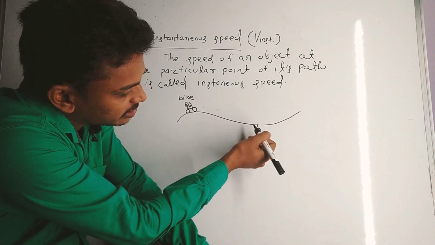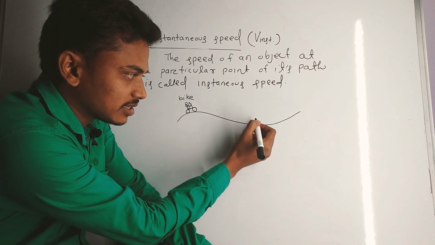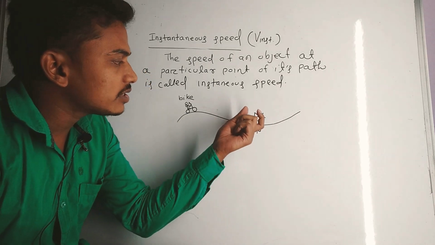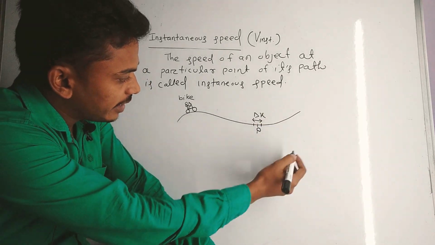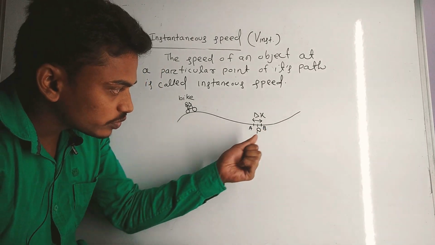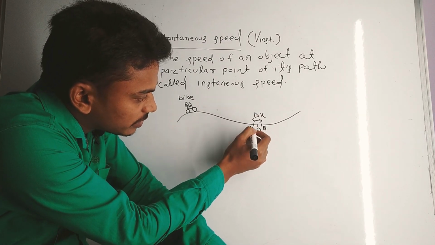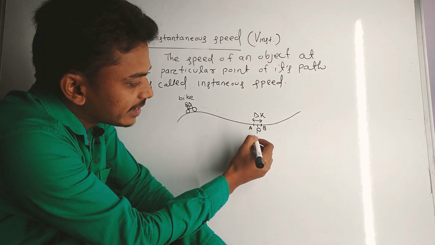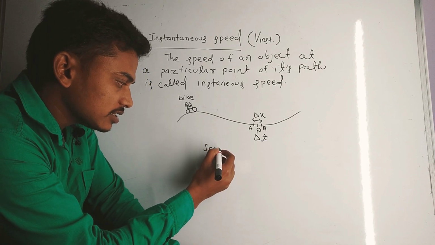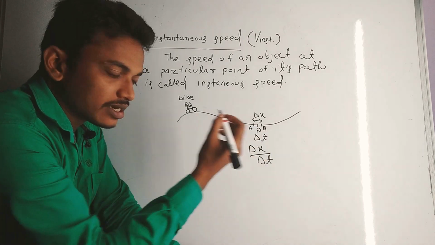Then to find the instantaneous speed, consider a small distance or small path length delta x around the point P. Delta x is the small distance, okay, and suppose this is point A and this is point B. The time required to reach point B from A, or the time required to cover the small distance delta x, is suppose delta t. Then speed, you know, is defined as delta x by delta t.